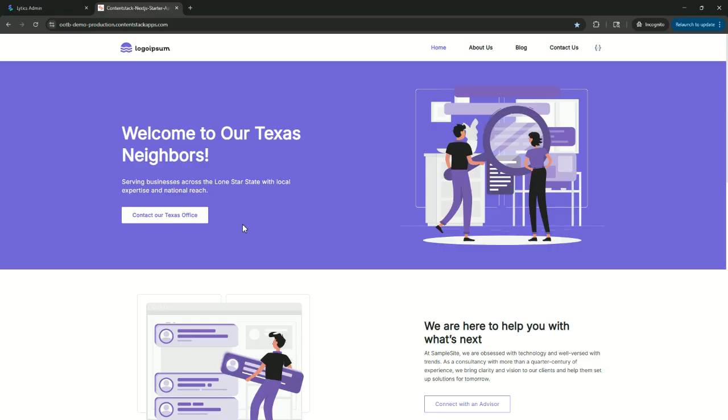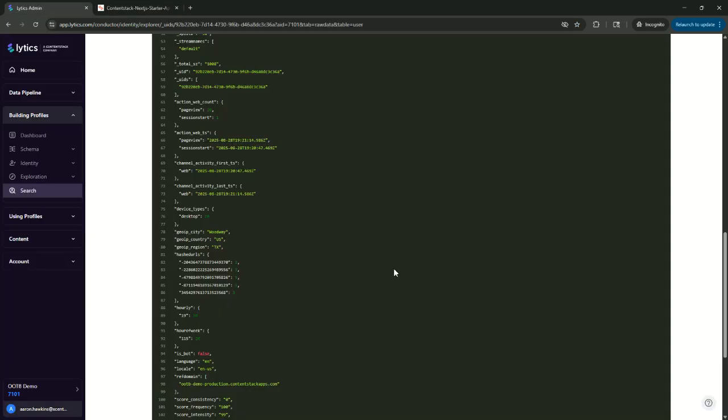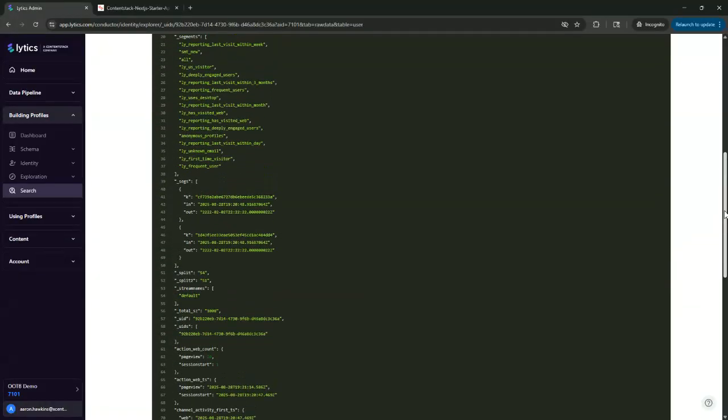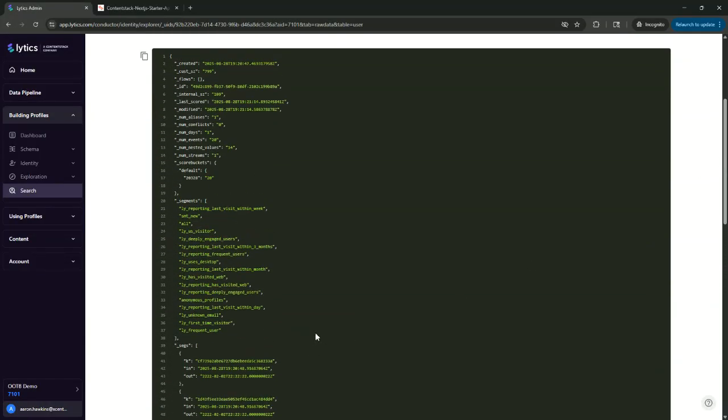This visitor represents a segment of highly engaged B2B prospects researching AI solutions. Lytics helps you identify these patterns across your entire audience. You might discover that Texas visitors reading AI content convert 40% higher than average, or that contact page visitors have 3 times higher lifetime value. These insights transform your marketing spend, content strategy, and your sales approach.